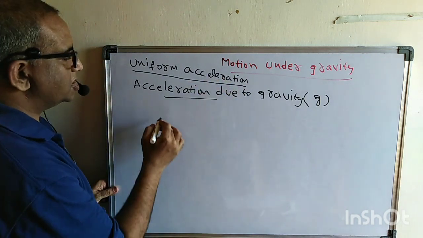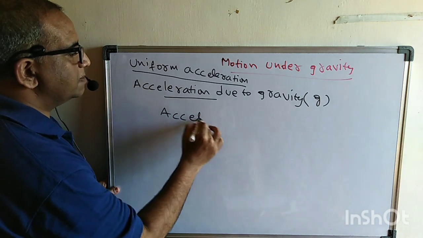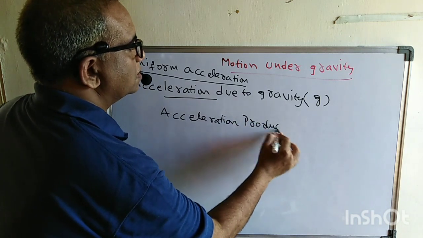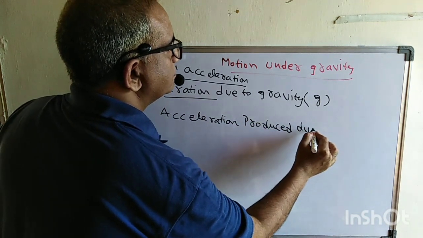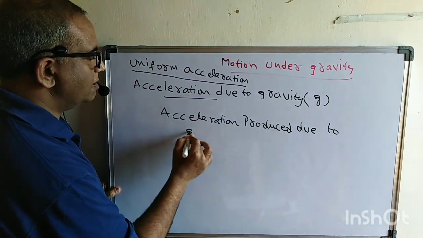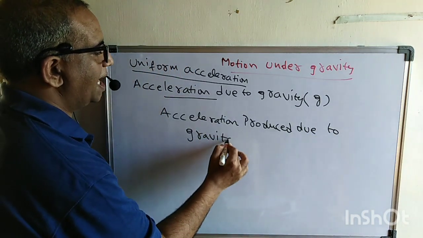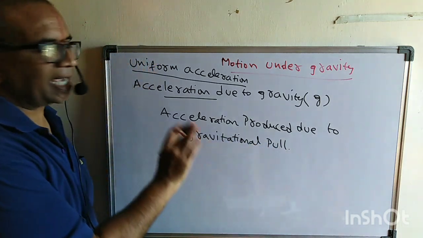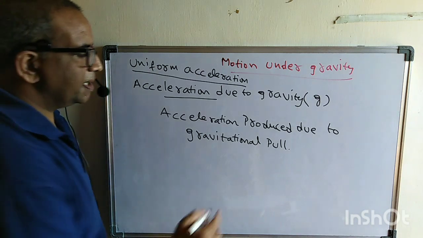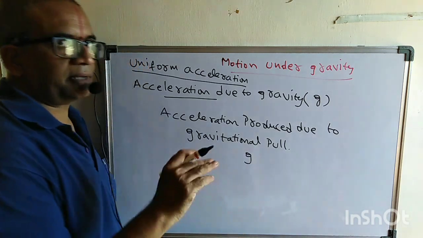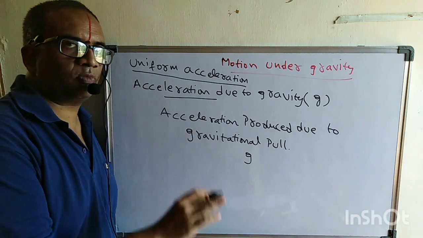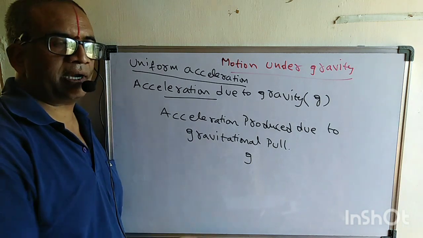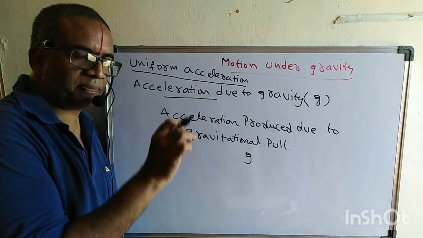So what do you mean by acceleration due to gravity? Acceleration produced due to gravitational pull, that is called as acceleration due to gravity. Remember the value of g is constant at a place. Suppose if you move from one point to the other point, the g may change. But throughout this kinematics, we will say that g is constant at a place.